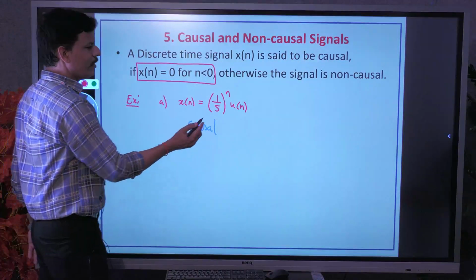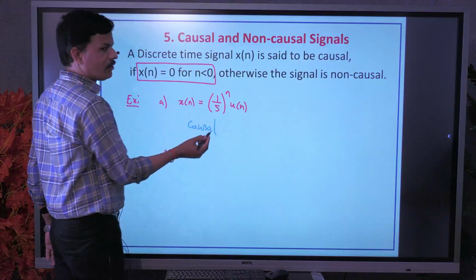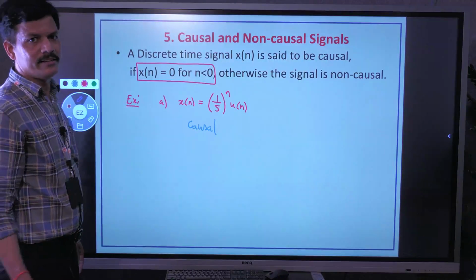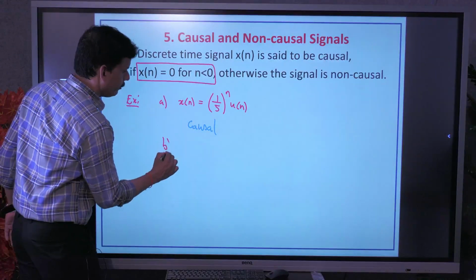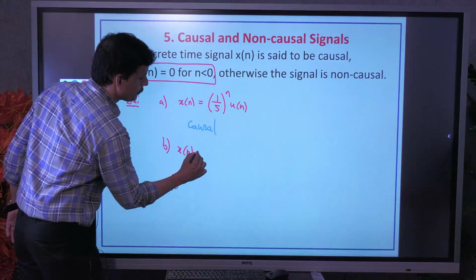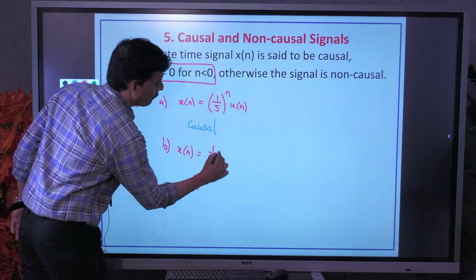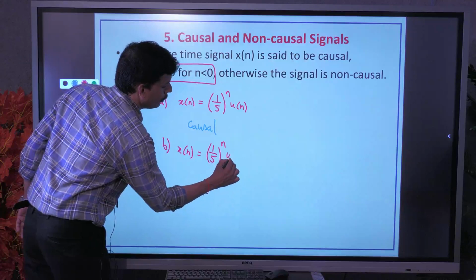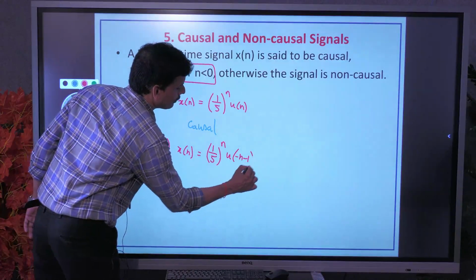Similarly, it means if any signal is multiplied with u of n, by default we can say that it is causal. Similarly, you can take another example, that is (1/5)^n times u of minus n minus 1.